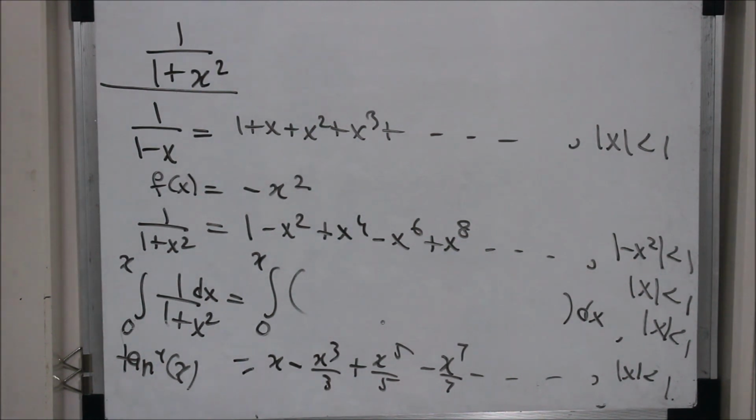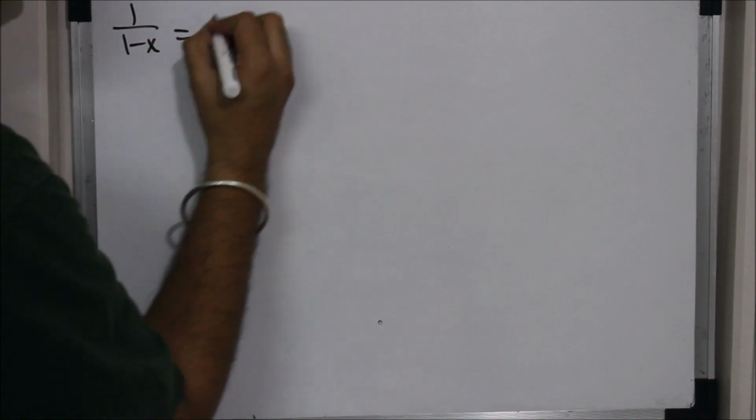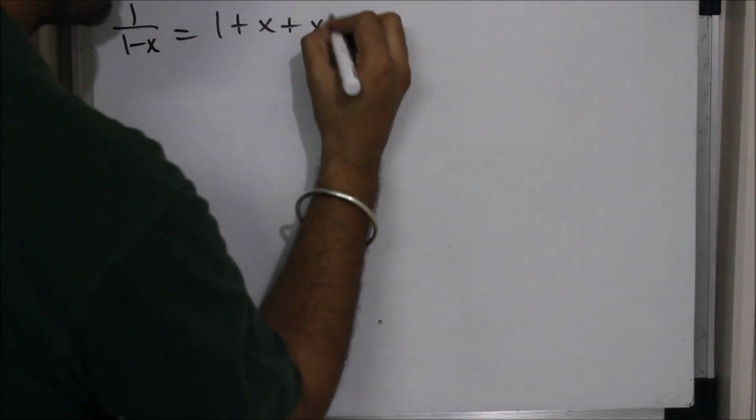Let's take one last example. Let's find the power series representation of log. In one of my lectures, on the Riemann rearrangement theorem, I derived the series. I wrote the series for log 2. Let's try to derive the series for log 2. So I know the power series for 1 upon 1 minus x, which is 1 plus x plus x square and so on.